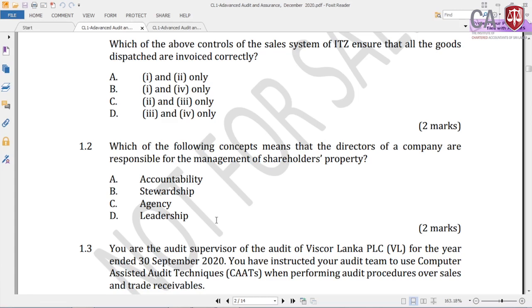And agency means people employed or used for some other purpose, and leadership is not coming here. So therefore the answer is B, stewardship. That is a very simple and easy question, nothing to remember, nothing to practically apply. It's basically our very basic theory, very basic concept of advanced audit and assurance. Right, then 1.3.